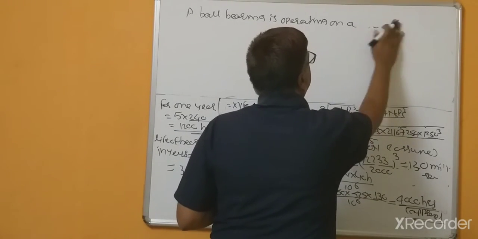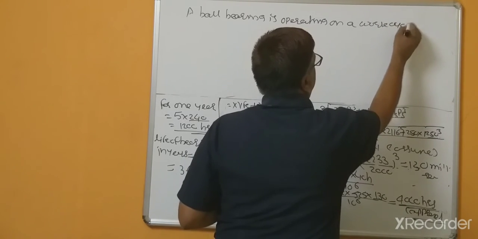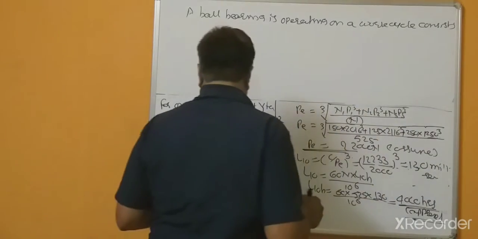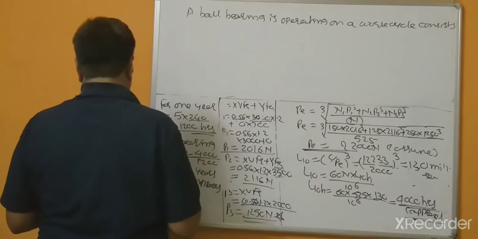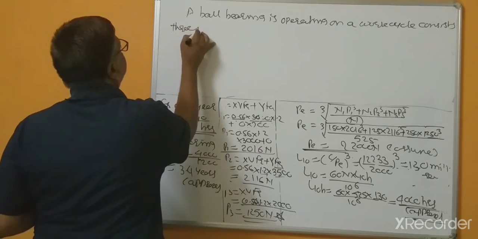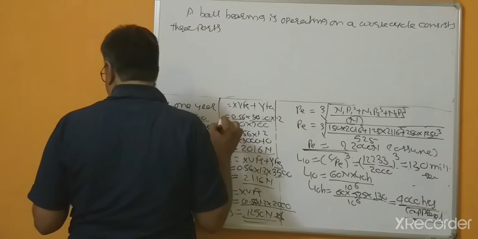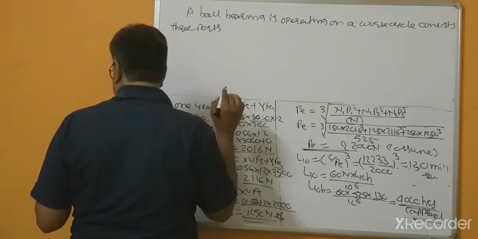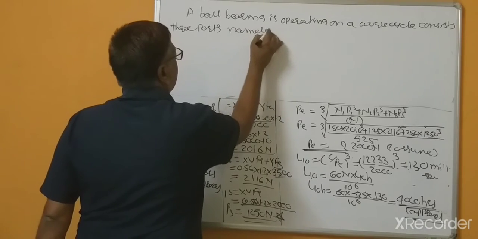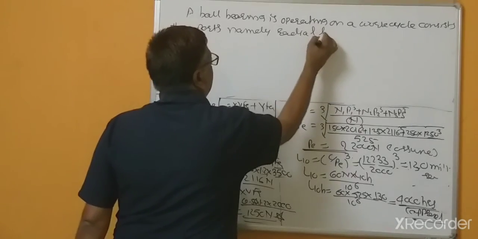The work cycle consists of three parts, namely a radial load